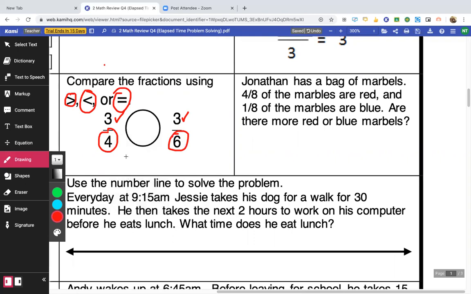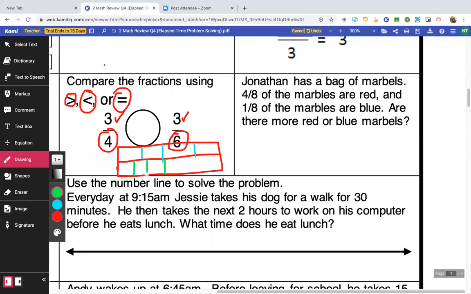So if I only have 3/6 and put them next to 3/4, the 3/4 are actually going to be bigger. Let me see if I can draw a picture that looks halfway decent. All right, remember, I have two pieces. I'm going to divide one into 4 equal. Let me see, maybe I'll use a different color. 4 equal pieces. So the top, right there in blue, pretend those are 4 equal pieces.